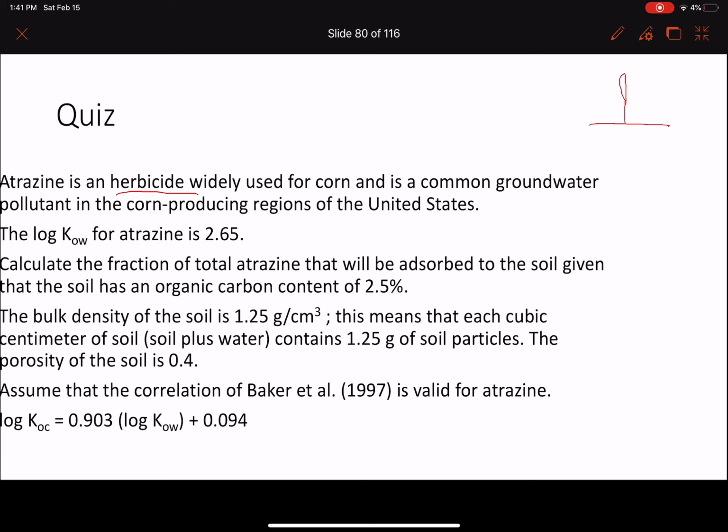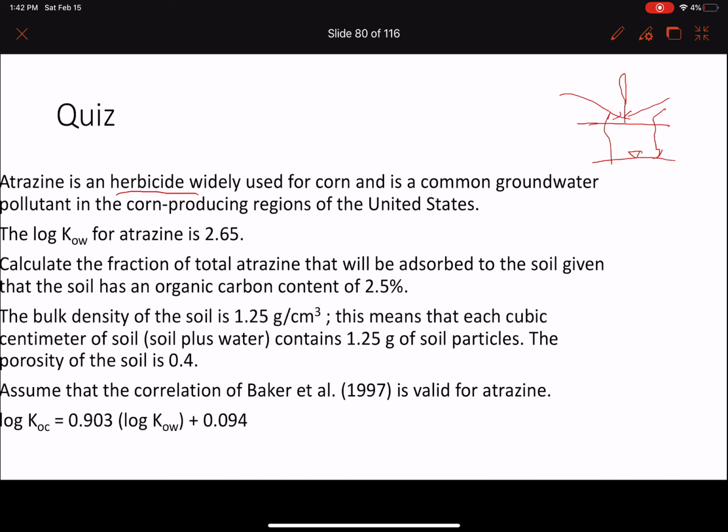They put herbicides on the corn to kill insects and worms, to make sure that the corn is growing in a nice way. There is no pollutant, nothing that will destroy the life of this corn. But the problem with this herbicide, atrazine, is that it will go to the groundwater. It will infiltrate the groundwater and then pollute it.